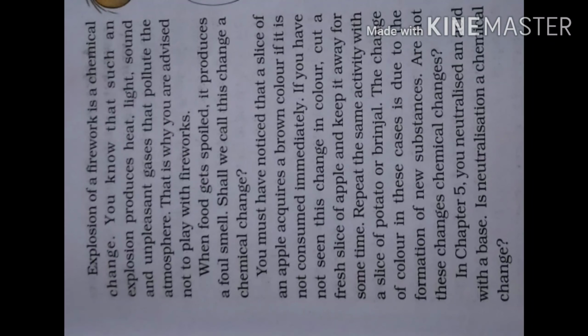Now, you can also do it as an activity. What you have to do? You have to cut a fresh slice of apple and keep it away for some time. Repeat the same activity with a slice of potato or brinjal. The change of color in these cases is due to the formation of a new substance. So, when you do this activity, what will happen? A brown colored substance will be formed. That substance is new. Are not these changes chemical changes? Obviously, these changes are also chemical changes.